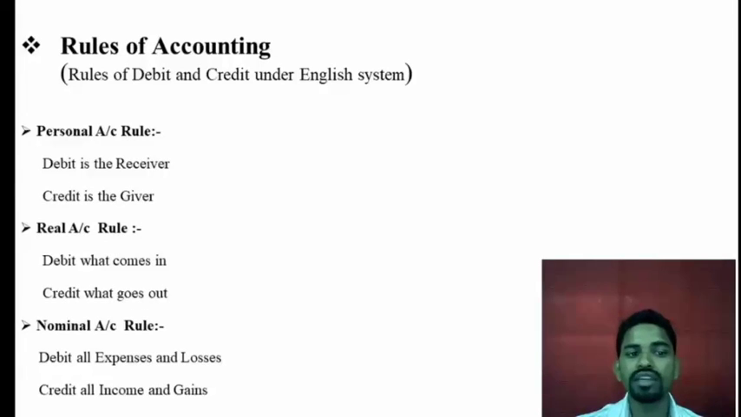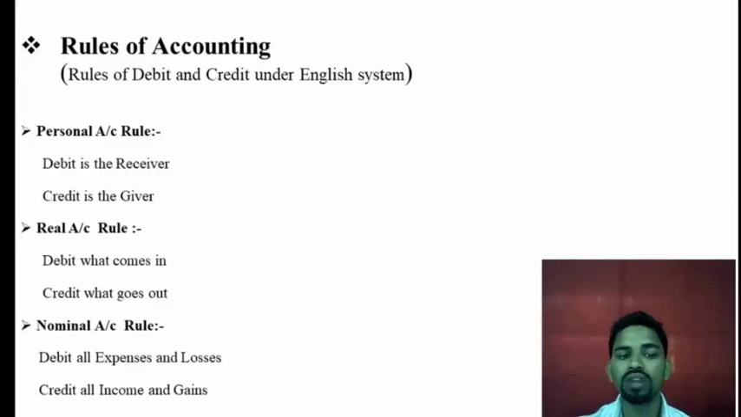Next, real. Real means it is related to the assets. Debit what comes in. It means if assets come into the business, whatever assets or property comes in, we have to record it on the debit side.